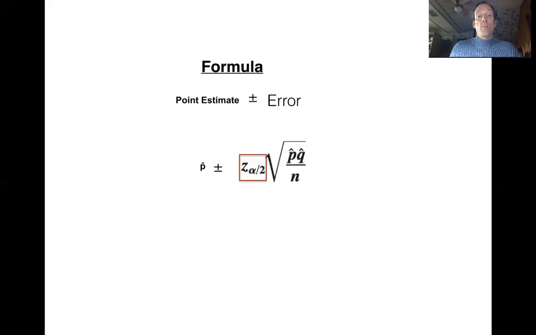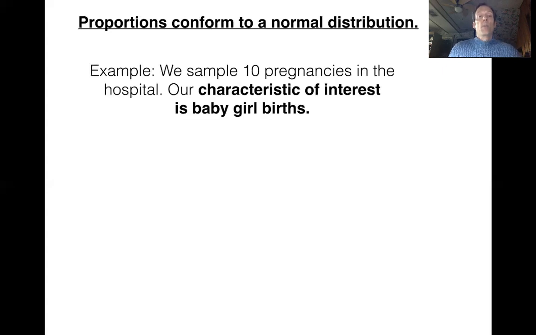So we're going to start the technique of actually seeing the bell curve happen with a little example. If we were to go to a hospital and we're looking at 10 different pregnancies, our characteristic of interest is the number of baby girls that were born. So in my very first example, I'm going to do 10 pregnancies, and I'm going to write down a G whenever I find a baby girl birth. I'm going to write down B if I find a baby boy being born. So in this case, it looks like I have 8 out of 10 births that are baby girls. So I'm going to write down that my P hat for sample 1 was 8/10.